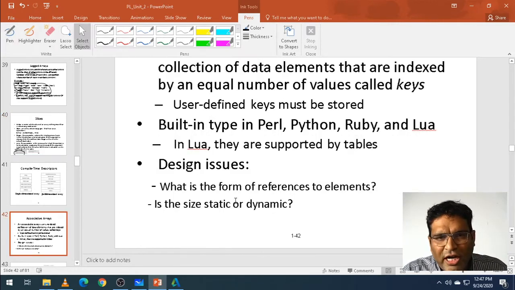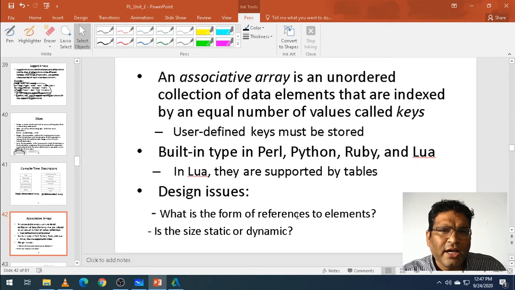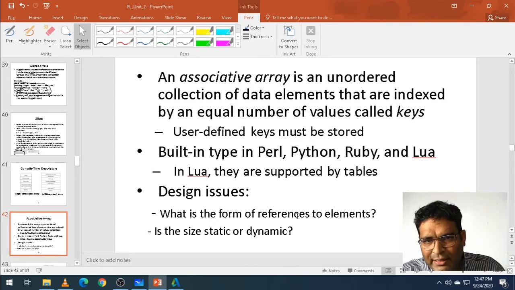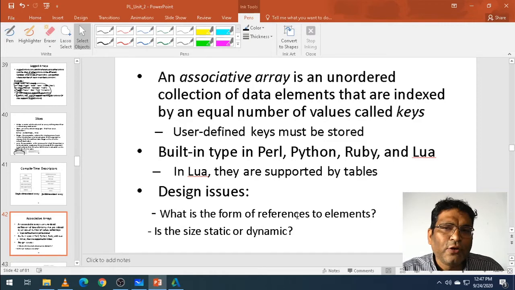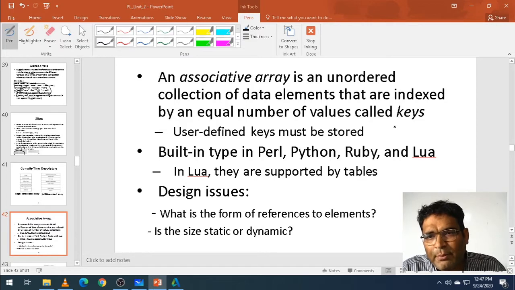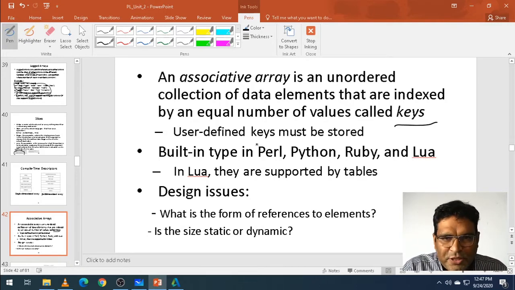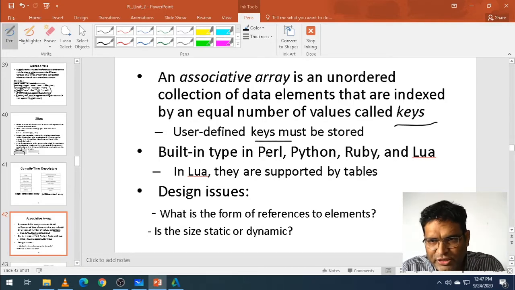Now we go to associative arrays. What do we mean by an associative array? An unordered collection of elements, referred to with the help of a key. Each element has a user-defined key, and the key must be stored. We are going to see an example. It is a built-in type in Perl, Python, Ruby, and Lua.